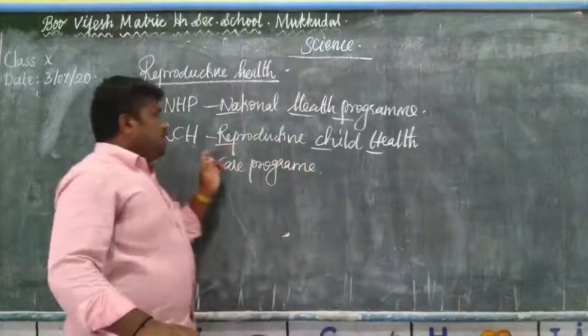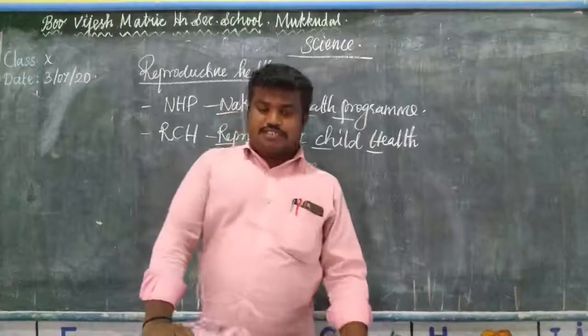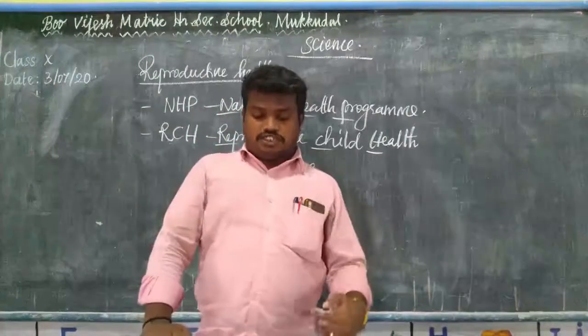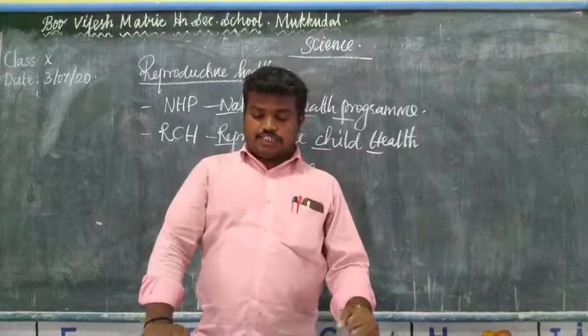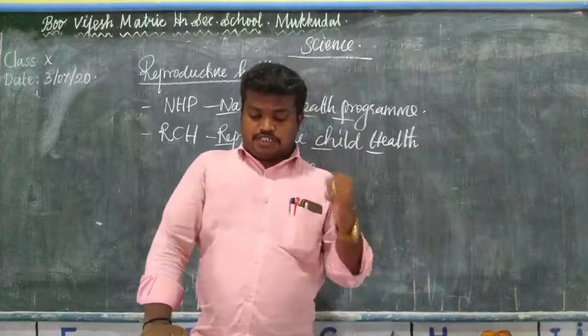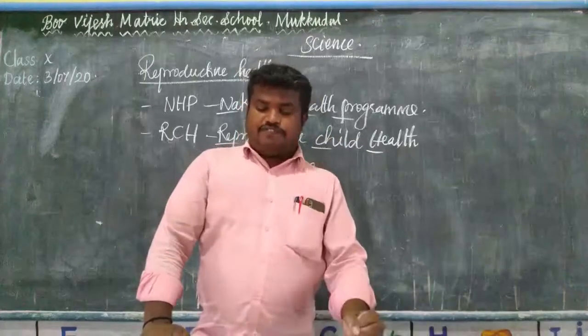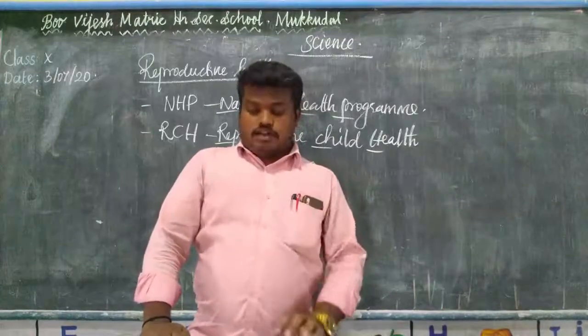Then RCH. RCH means Reproductive Child Health Care Program. What are the main functions of the RCH? First one is pregnancy and childbirth. Then the postnatal care of the child and the mothers.